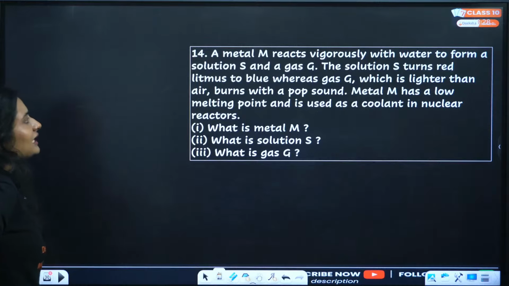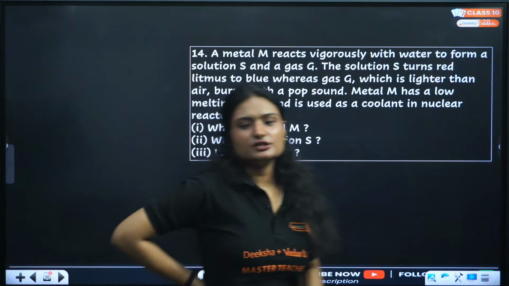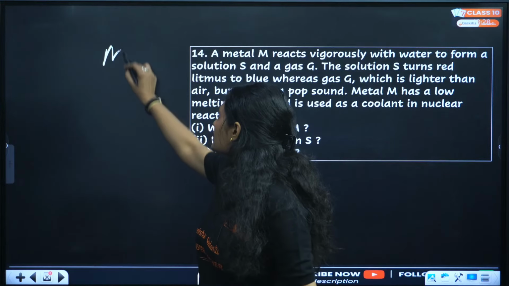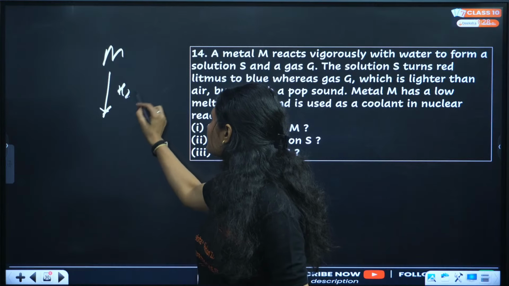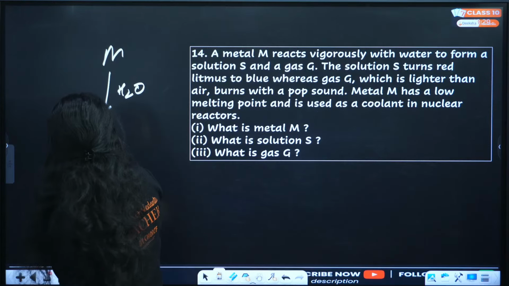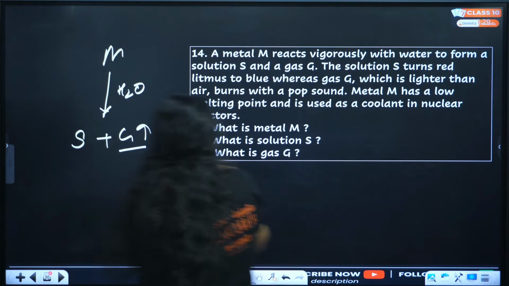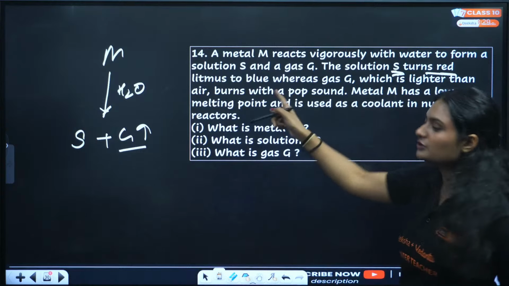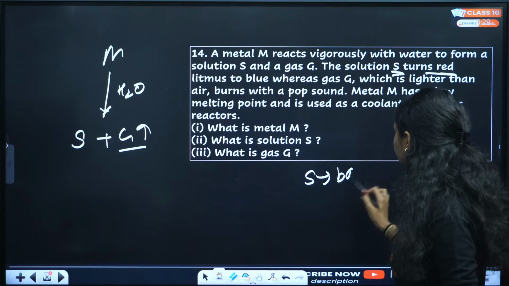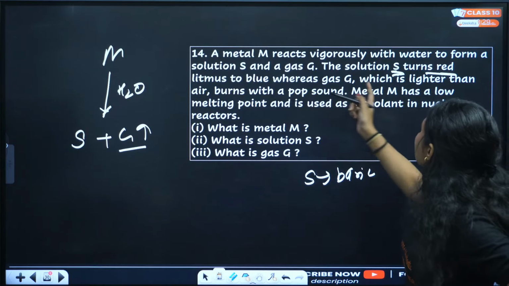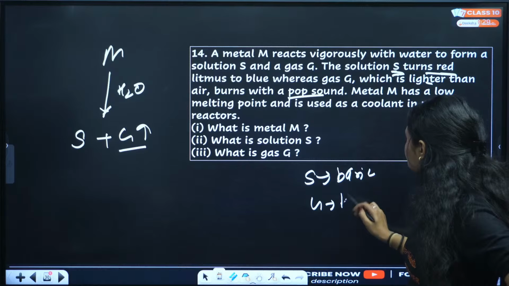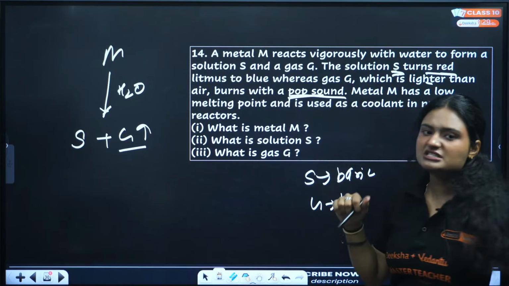Next question. A metal M reacts vigorously with water to form a solution S and a gas G. The solution S turns red litmus blue. That means S is basic. Whereas gas G, which is lighter than air, burns with a pop sound. That means G is hydrogen.